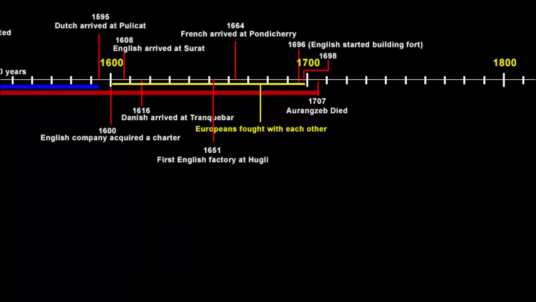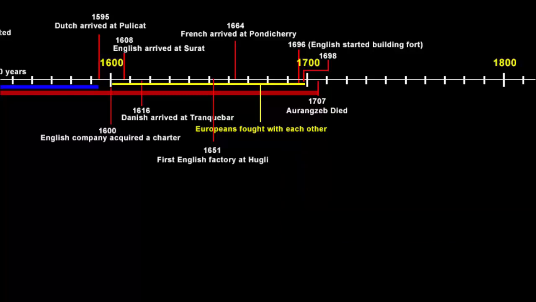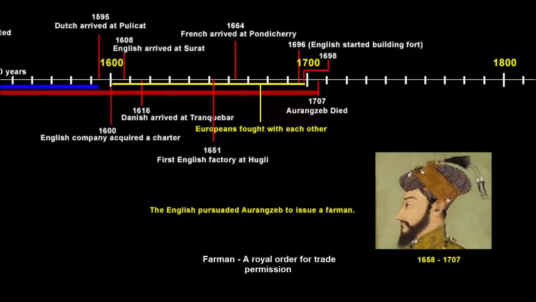Two years later, in 1698, it bribed Mughal officials into giving the company zamindari rights over three villages. One of the villages was Kalikata, which is known today by the name Kolkata. Keep in mind, the Mughal emperor during this time was Aurangzeb. The English company also persuaded Aurangzeb to issue a farman. A farman is a royal order, like how the English acquired a charter in the beginning from the Queen, so a farman is similar to that.